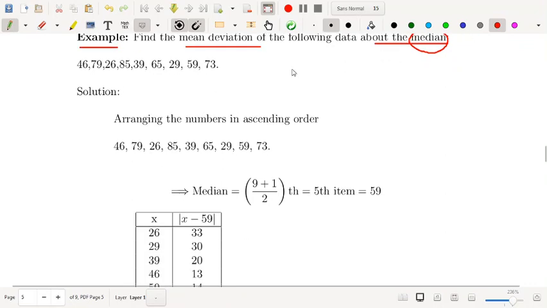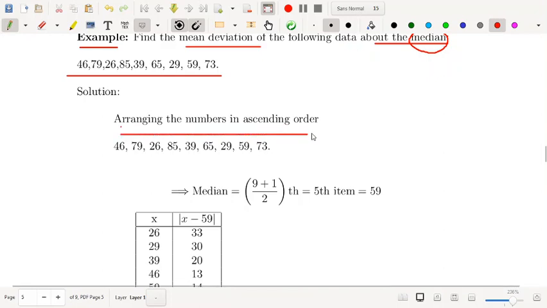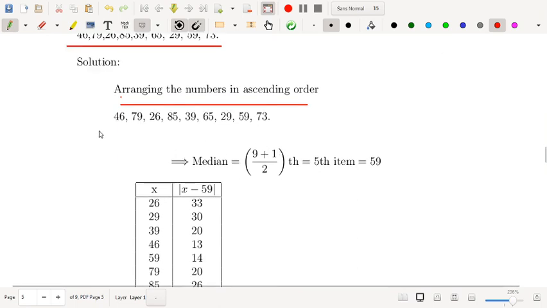So let us calculate the median first of this distribution. How will you calculate the median? You calculate the median by arranging the numbers in ascending order. This is not arranged, but you have to arrange the data in ascending order and you will get the median. You can calculate that.